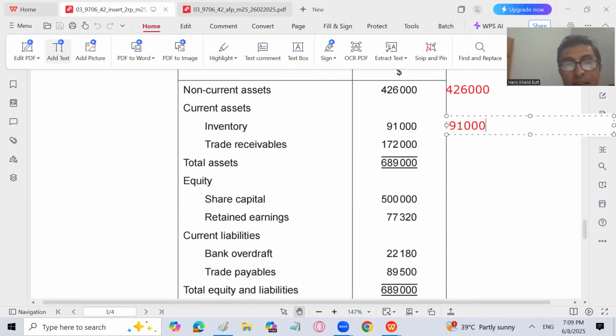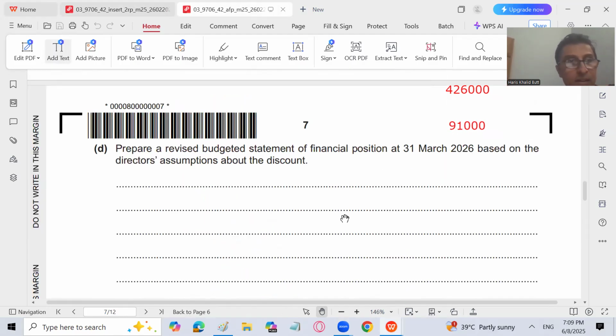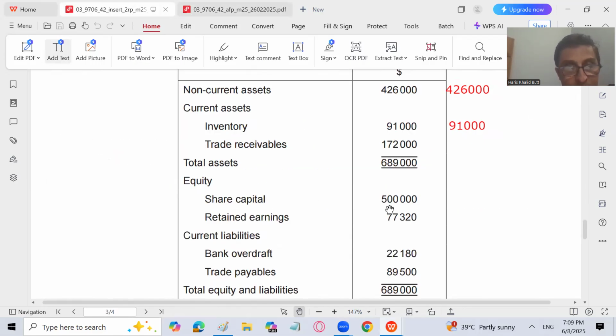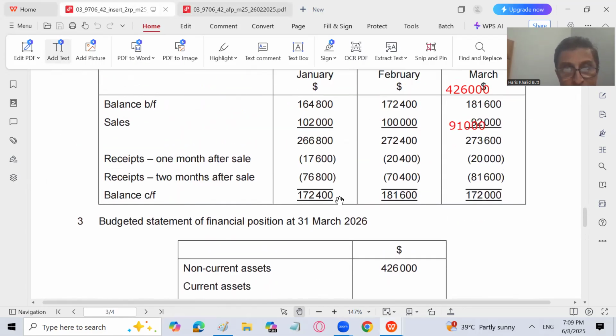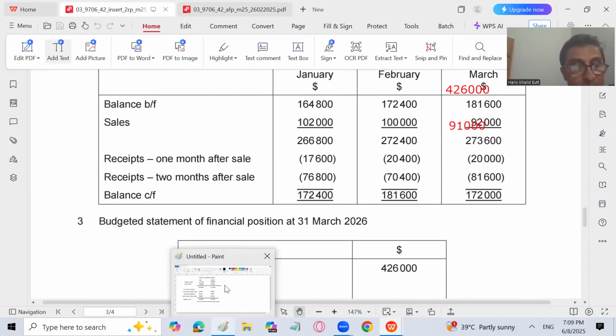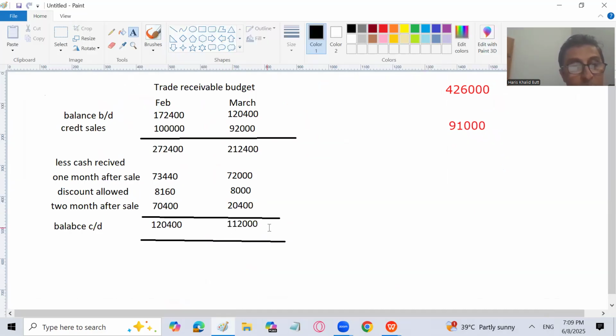Okay. Then trade receivables, which is 172,000. If you just see the question, that is 172,000 in March. But now, the trade receivable at the end of March is not 172,000, rather it is going to be 112,000 because we are done with that.